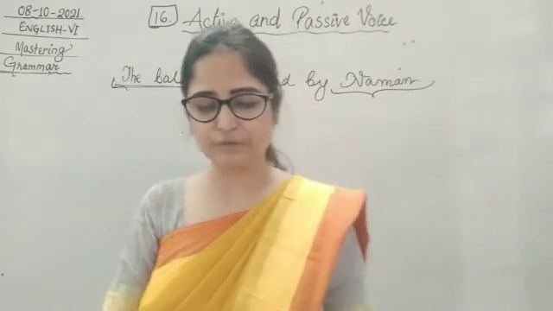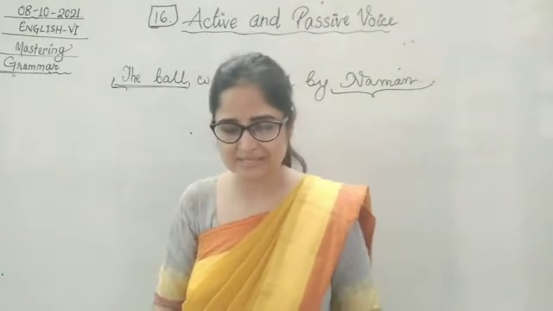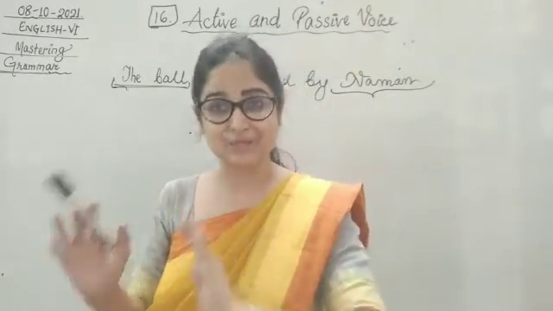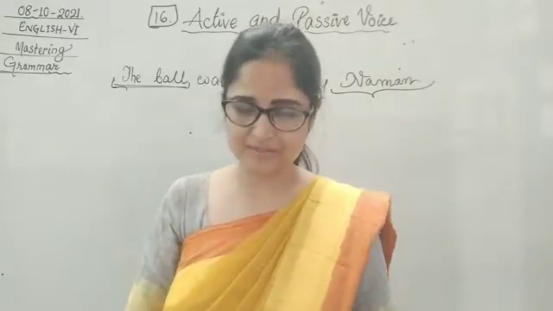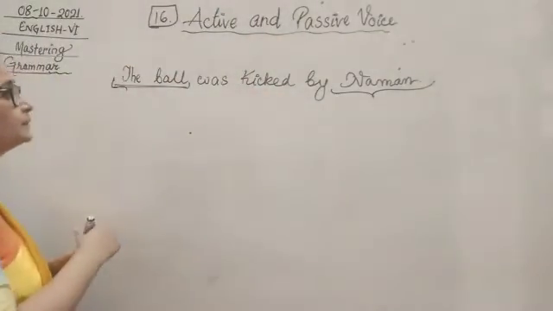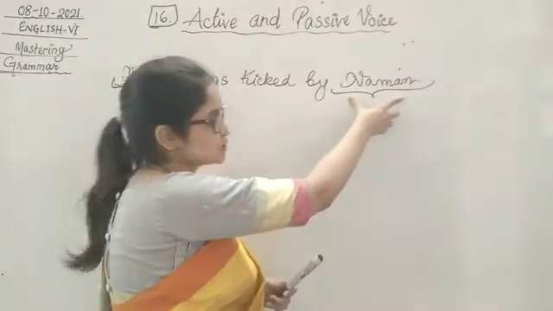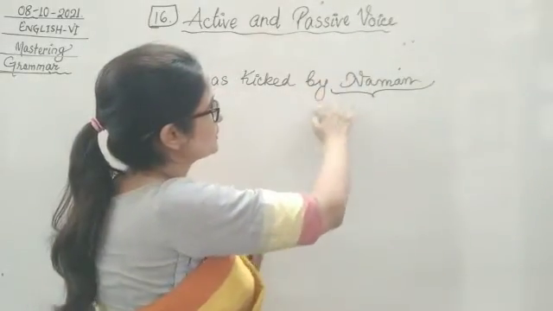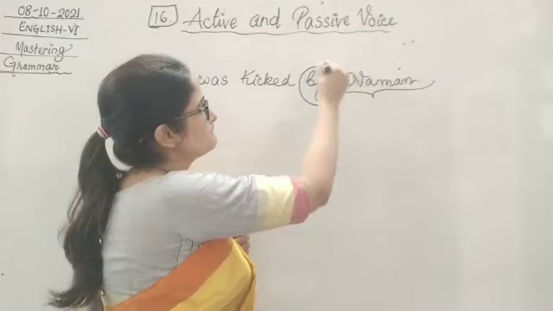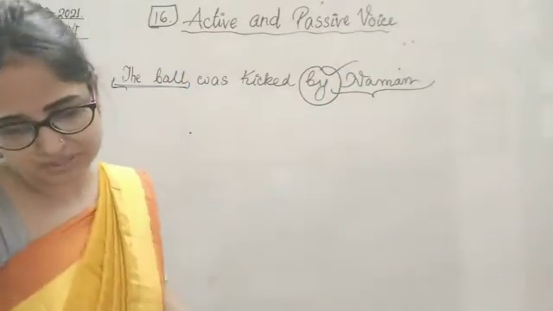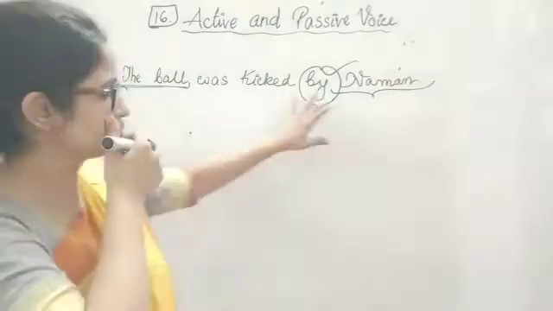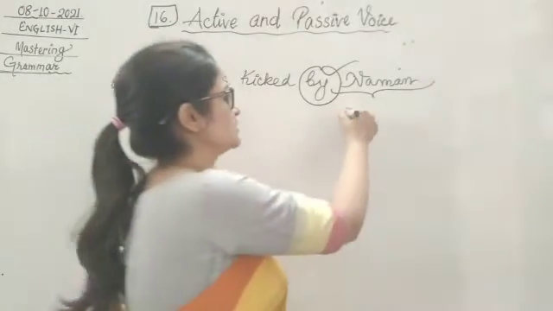Now the subject of the active voice is expressed as by plus agent. Yes, in the passive voice. So if you can see children, see this was our subject or the doer. So it is being represented by the use of by. By plus the subject, okay? Agent who is doing the action. So Naman is the agent here.